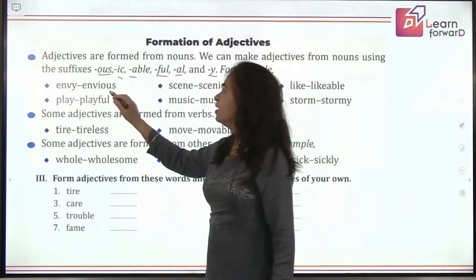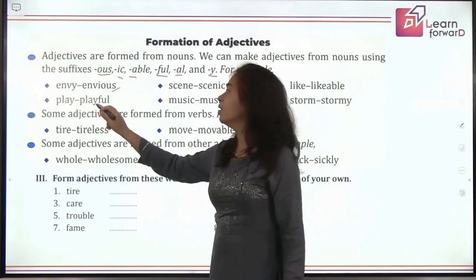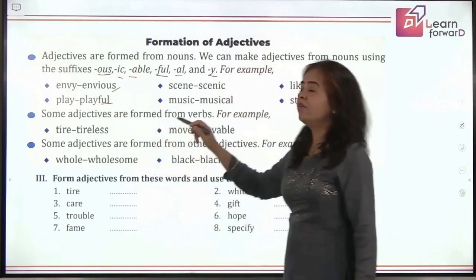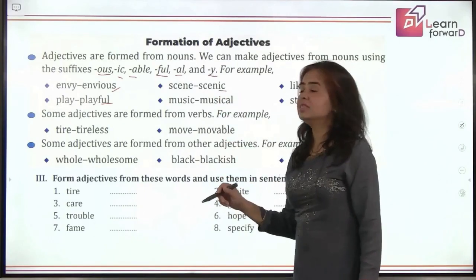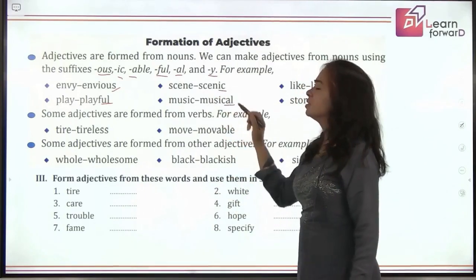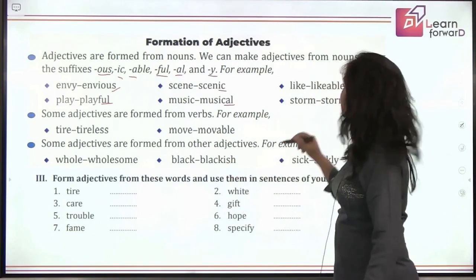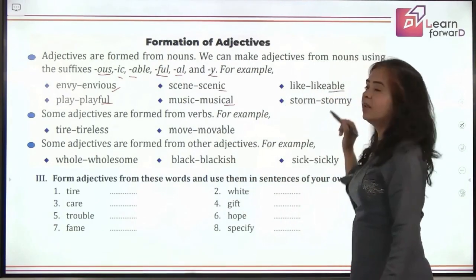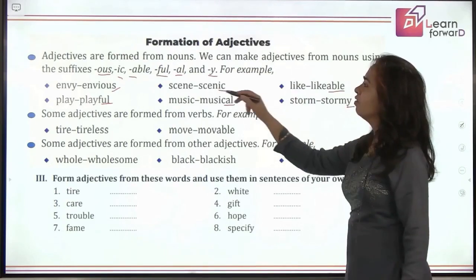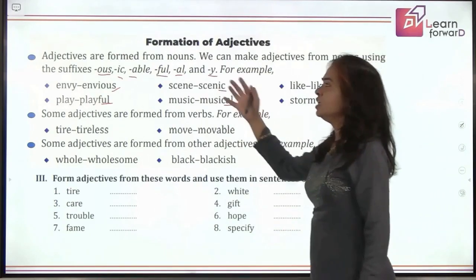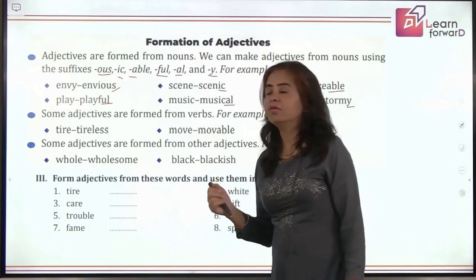So envy becomes envious. Play becomes playful, FUL. Scene becomes scenic, so it is IC added. Music becomes musical, AL is added here. Like becomes likable, and storm becomes stormy. So we have one example for each of these suffixes, right?